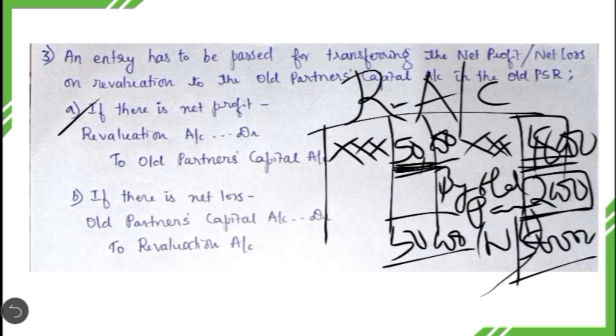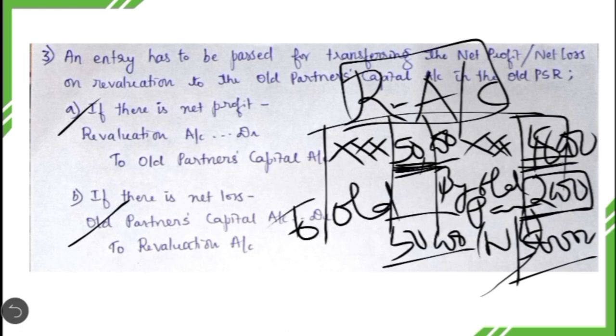So then what is the entry we are going to write here? Old Partners Capital account debit to revaluation account. So these are the two entries, the third entry. Depending on the case, we have to pass any one of these entries. If there is net profit, the entry will be revaluation account debit to Old Partners Capital account. On the other hand, if there is net loss, we will write the entry Old Partners Capital account debit to revaluation account. Okay. So these are the three entries we have to pass whenever we prepare the revaluation account.